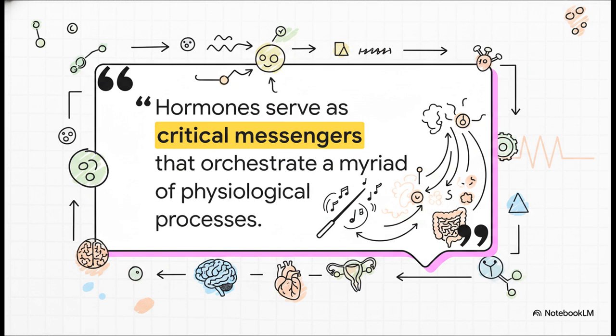Hormones are essentially the master conductors of our body's symphony. They don't just gently suggest that a cell should do something. They act as critical messengers that strictly orchestrate everything from our baseline metabolism to complex reproduction and growth. Mastering these cellular conversations is absolutely critical for our clinical practice. Why? Because when this orchestration falls out of tune, that's exactly when we see systemic disease.